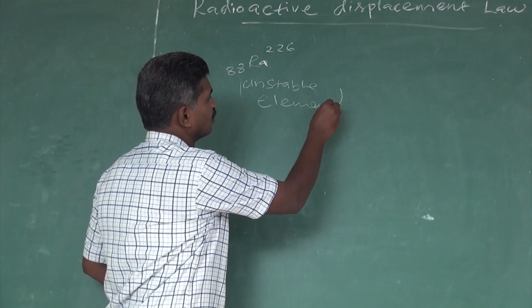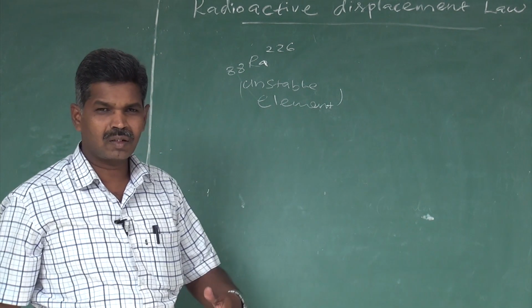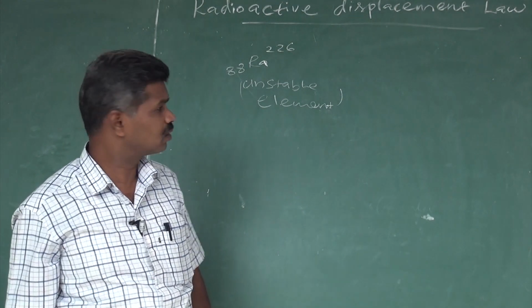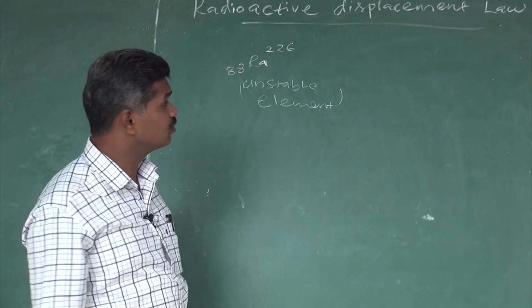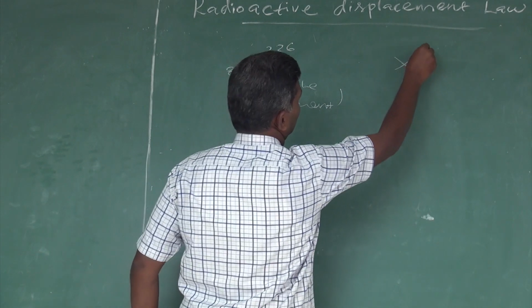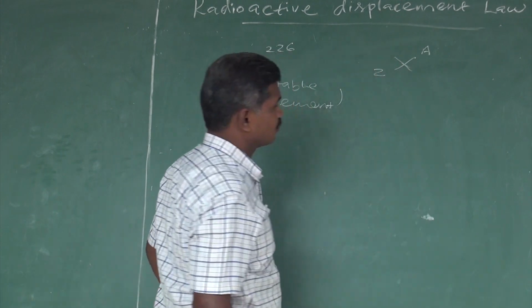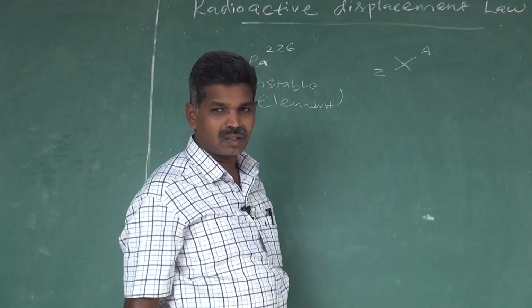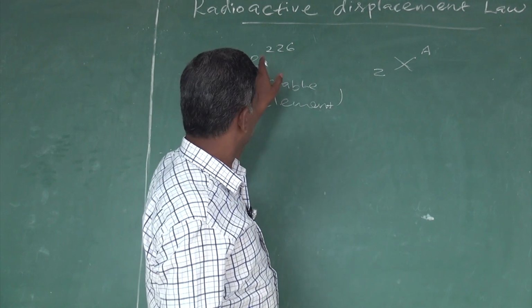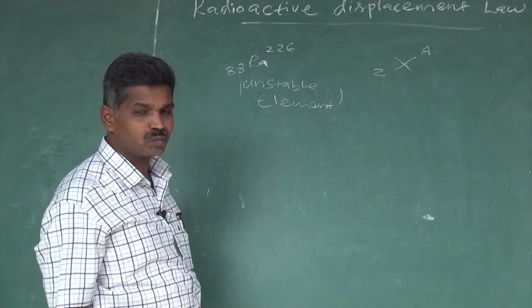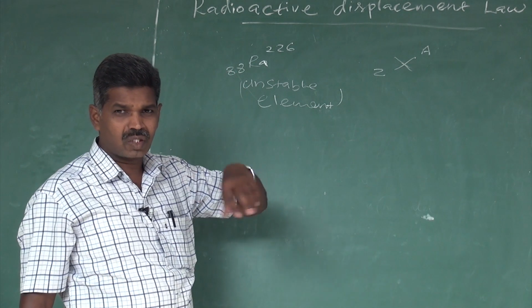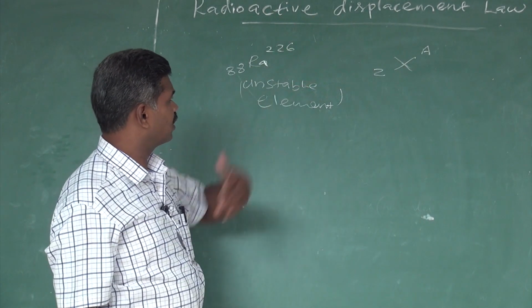Unstable element means the element spontaneously changes from radium into another element. That's why it is an unstable element. In general, chemical elements are symbolized as X, A, Z. X is the element name, A is the mass number, and Z is the atomic number. This radium itself spontaneously changes into another element.